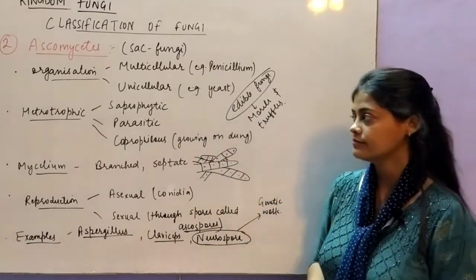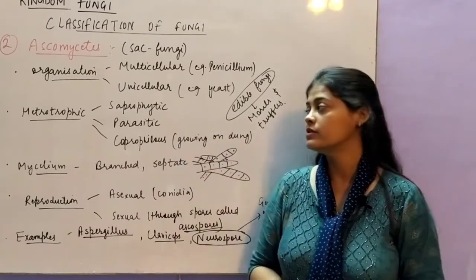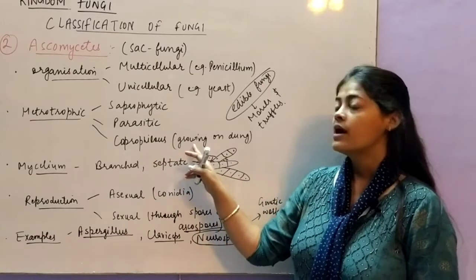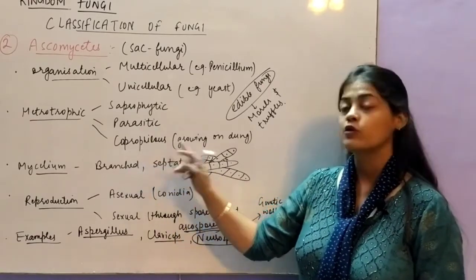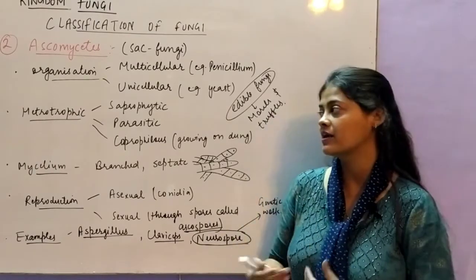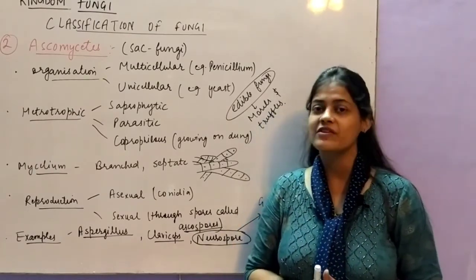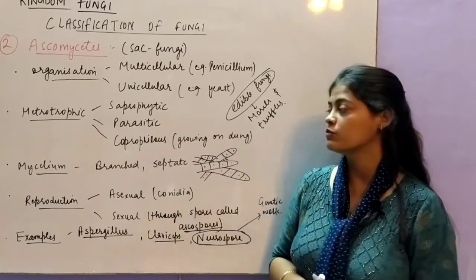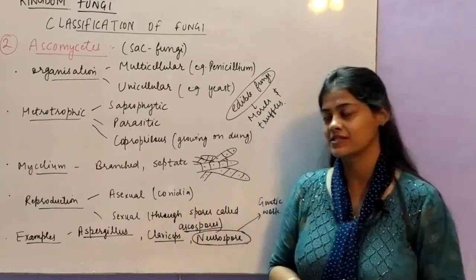Mode of nutrition is heterotrophic, saprophytic or parasitic, and one more, called coprophilous. Coprophilous means growing on dung, the fungi growing directly on dung are Ascomycetes. Such a mode of nutrition is called coprophilous.